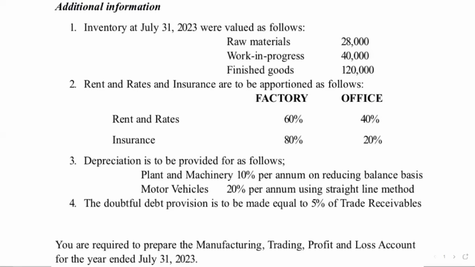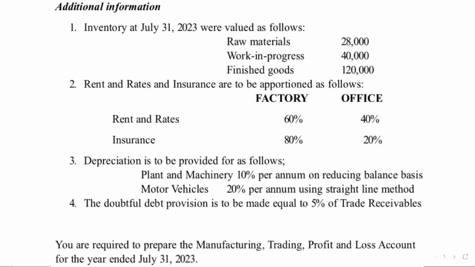Two, rent and rates and insurance are to be apportioned as follows. Rent and rates is 60% and 40% for factory and office respectively, and insurance is 80% and 20% for factory and office respectively. Three, depreciation is to be provided for as follows.